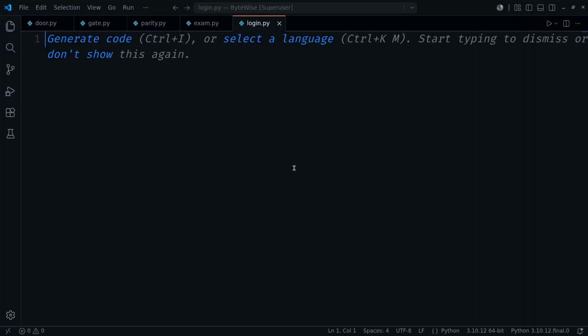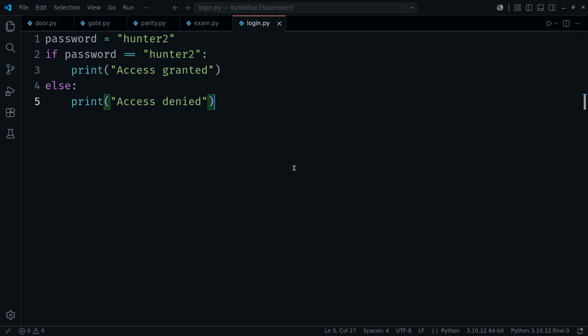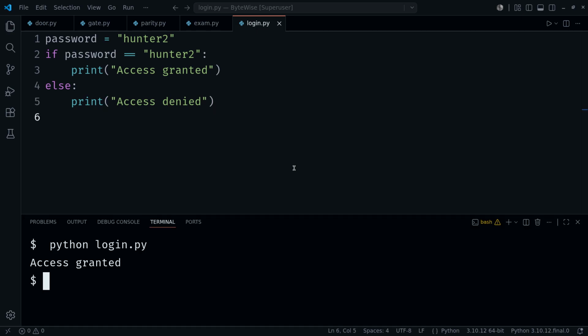Text works exactly the same way. Compare the entered password against the real one with two equal signs. Match and you're in. Anything else and you're out. This exact shape sits behind every login screen you've ever used. Access granted. The password's matched. Change a single character and the very same code drops straight into the else and denies it.